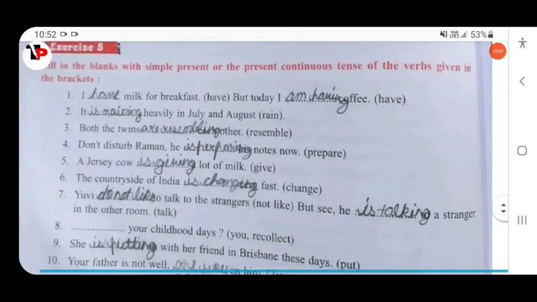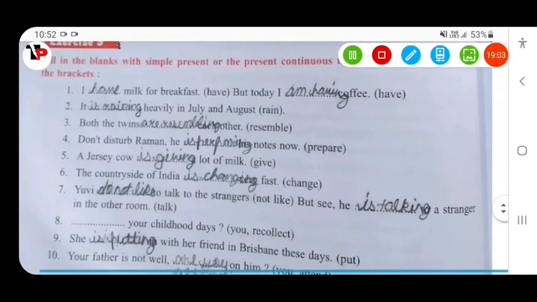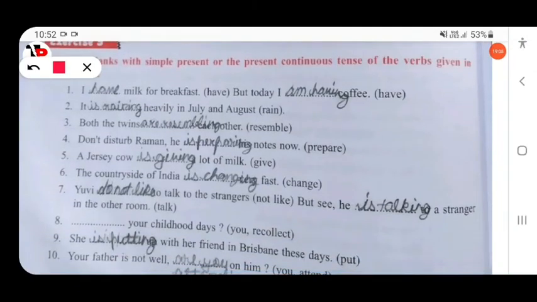Then next, fill in the blanks with simple present or present continuous. Simple present or present continuous. I have milk for breakfast. This is the correct answer, right? But today I am having. Yes. So this is my habit. Here, this is my habit, but today, that means present. Okay. This is my habit, but now today I am having